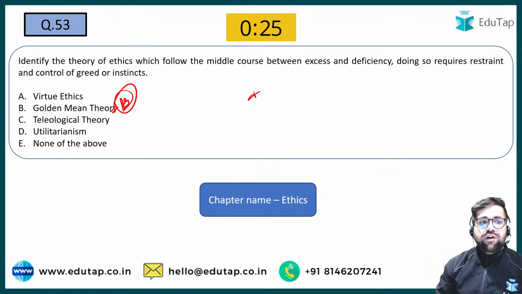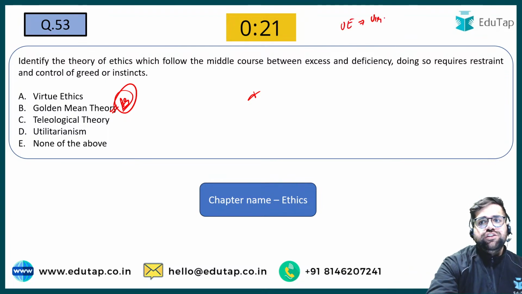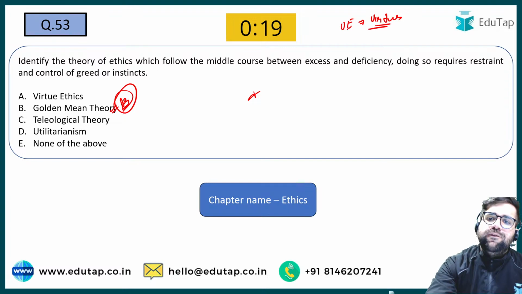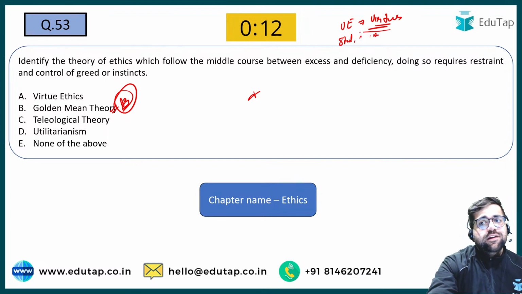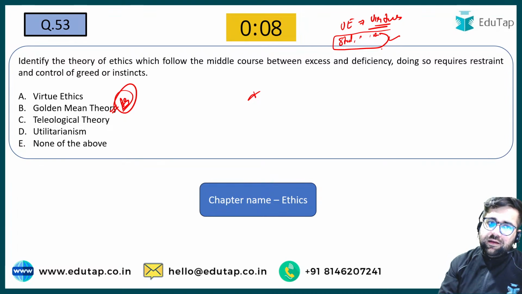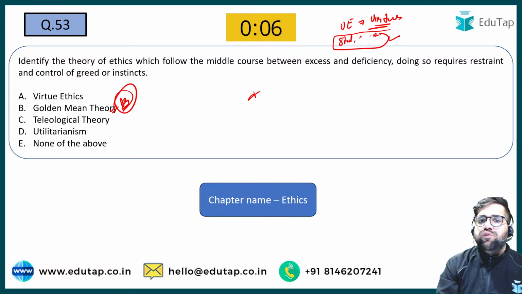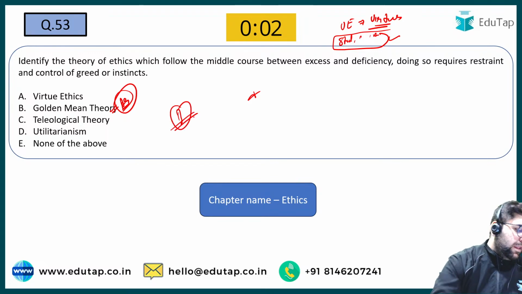Not A, because virtue ethics is different. Virtue ethics basically is based on your virtues. For example, what is the virtue of a good student? That you have to come on time, you have to respect your teacher, you have to answer in the class. If you have these virtues, then definitely your behavior will be ethical. But the question over here is that you have to maintain a middle in the course of action. So the answer will be option number B.